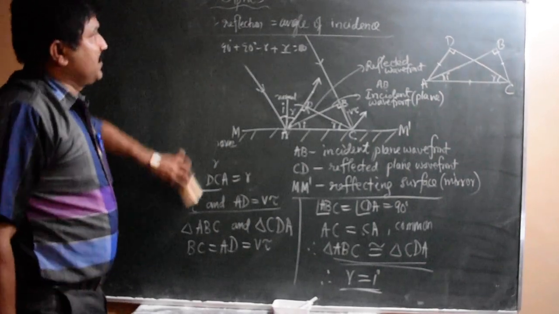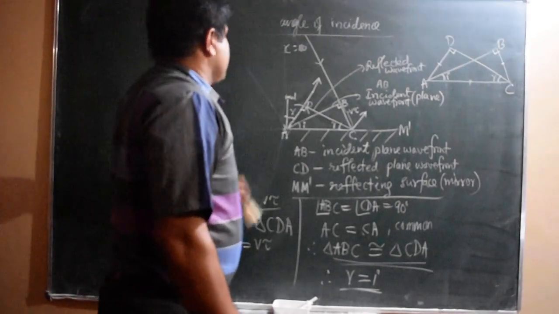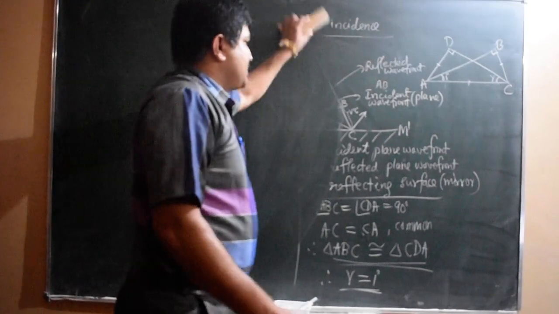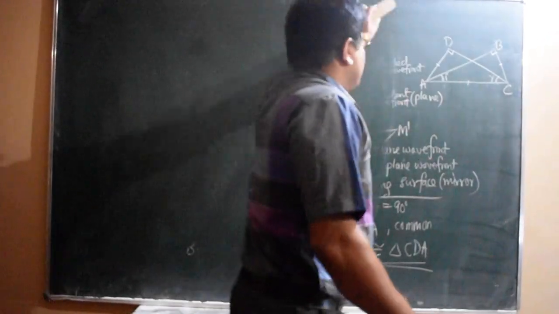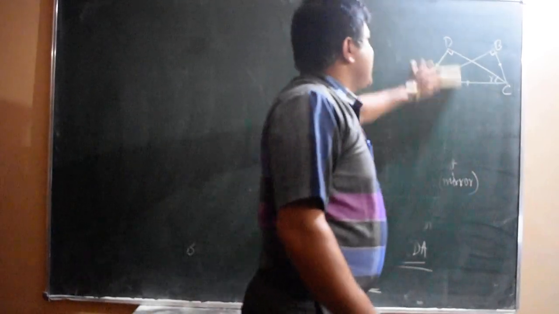In the third main 3 marks question we will ask using Huygens principle: prove that or show that angle of reflection is equal to angle of incidence.